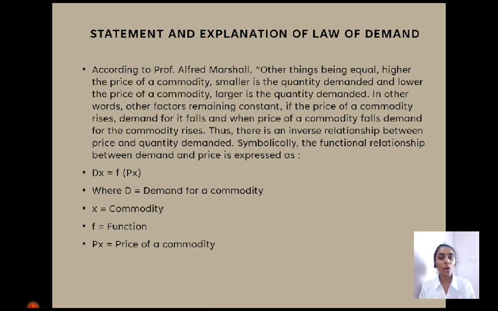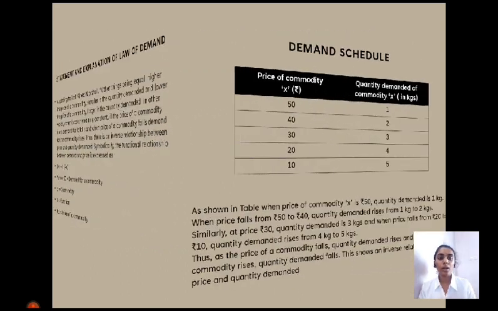So this is what the law of demand shows, that there is a clear inverse relationship between the price and quantity demanded. Here the symbolic functional relationship is also given, like Dx equals function of Px. D means demand for the commodity, x is the commodity, f is function, and Px is the price of the commodity. Next, we will see the demand schedule.